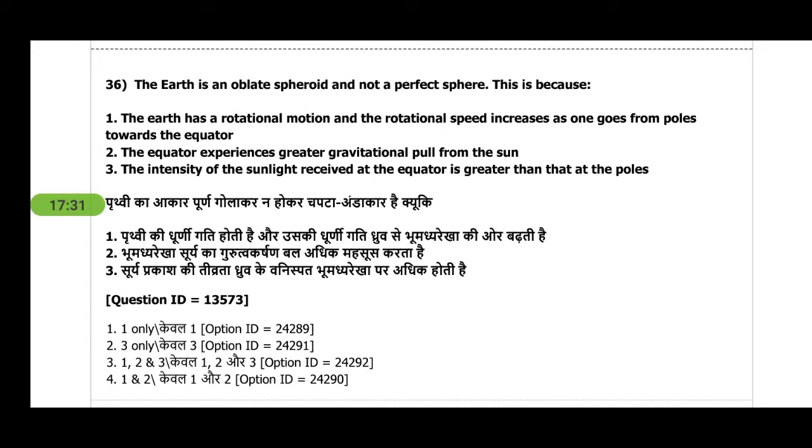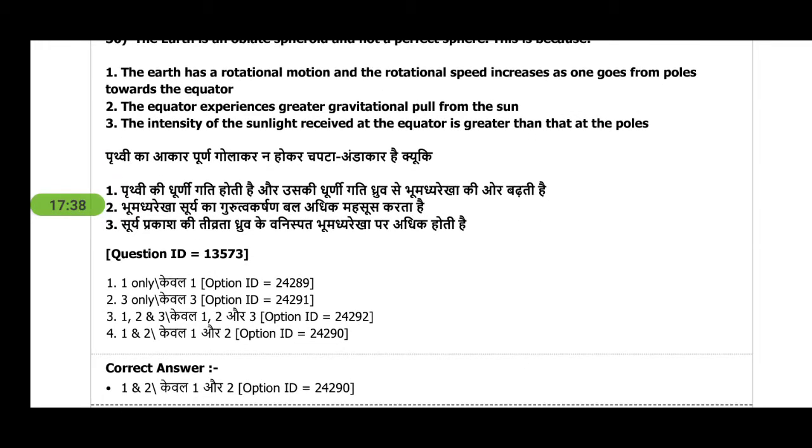That is, the earth has a rotational motion, and the rotational speed increases as one goes from the pole towards the equator, and the equator experiences greater gravitational pull from the sun.